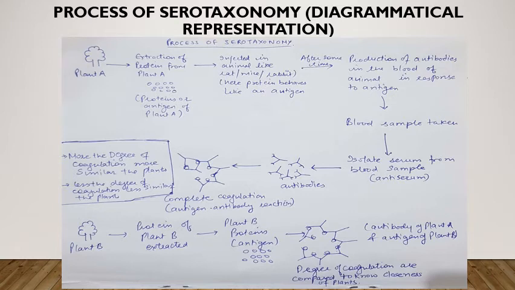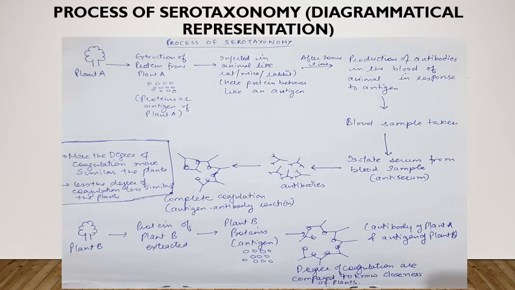For understanding the process of serotaxonomy, we study this diagram. Okay, take a plant A. From plant A, we extract proteins. Means first the protein from plant A is separated out. After that, the extracted protein from plant A is injected into an animal like a rat, mice, or any other experimental animal. This protein acts as an antigen to this animal.